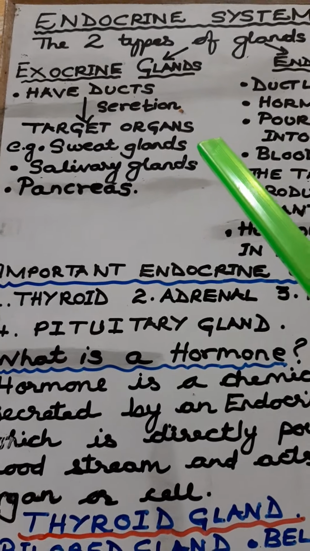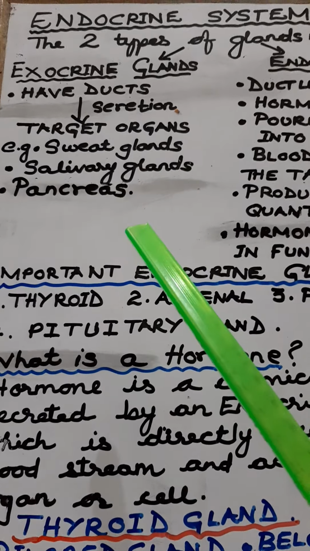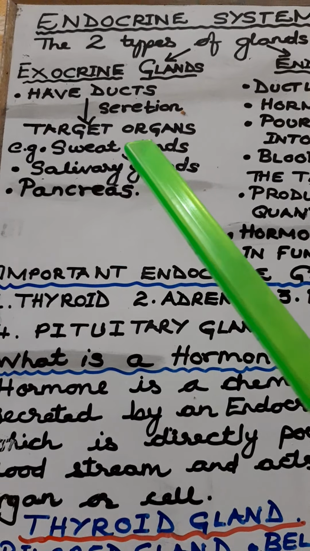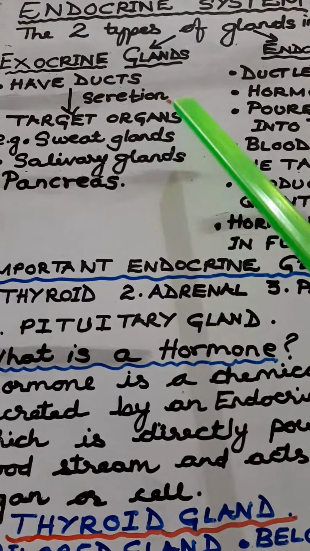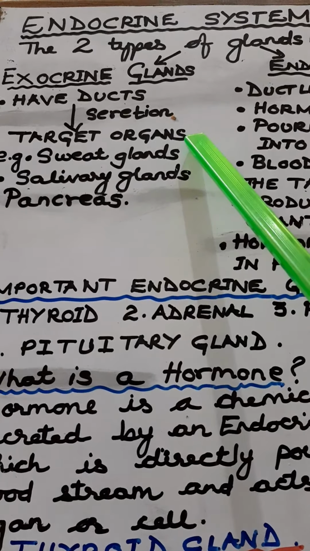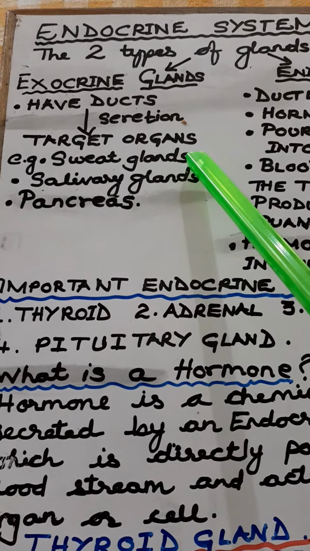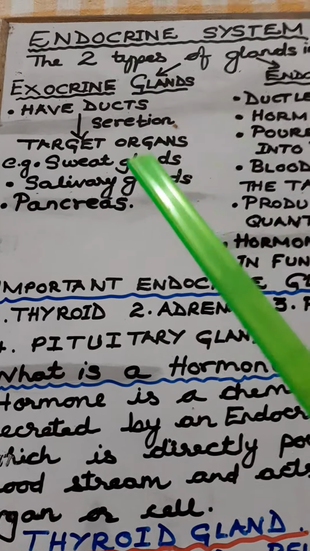That means they have ducts, and they pour their secretions into the ducts, and the ducts take it to the target organs. What are target organs? Target organs are the organs where they actually produce their effect.